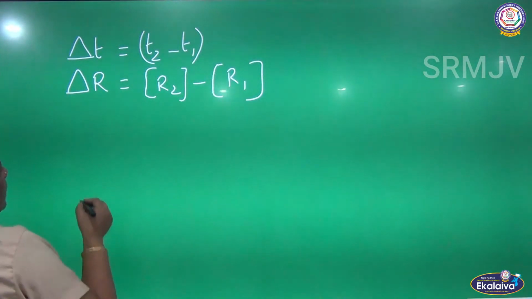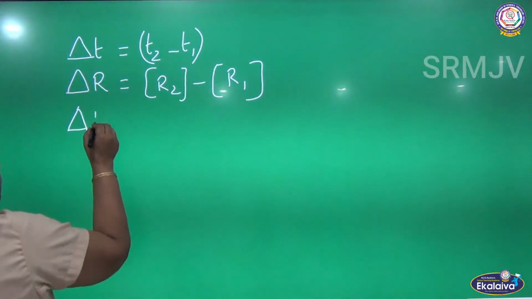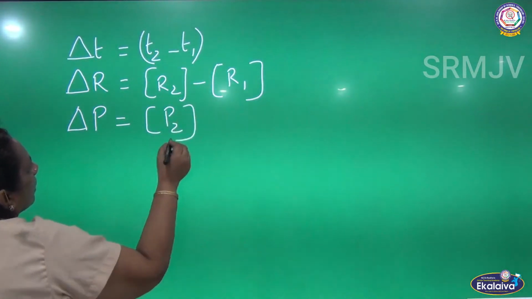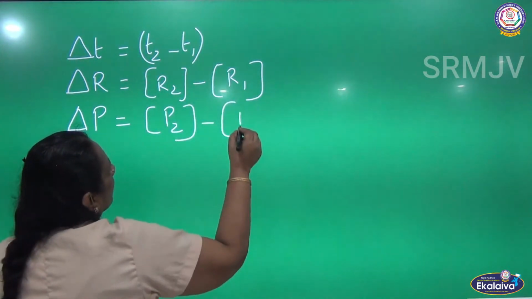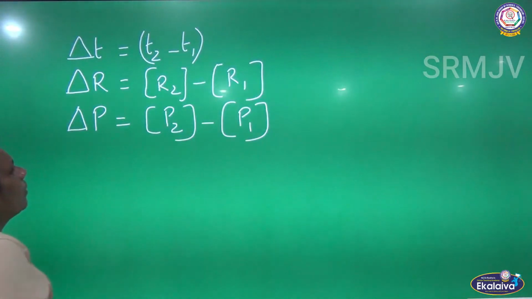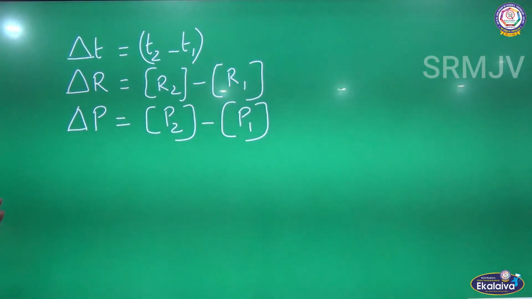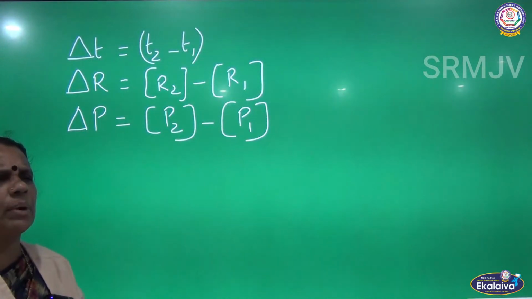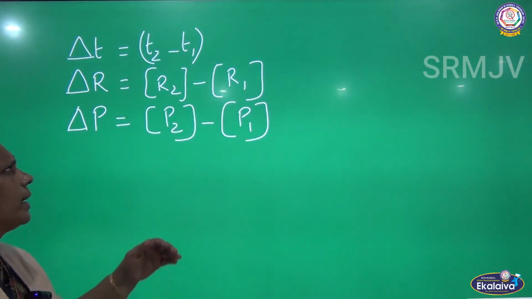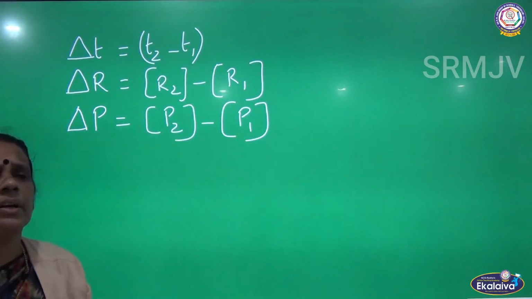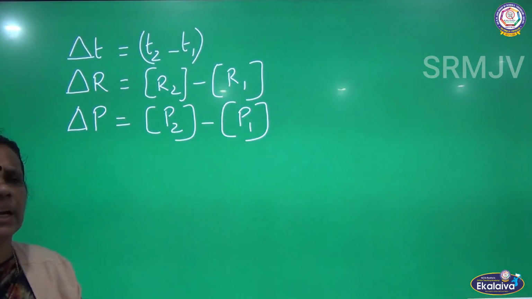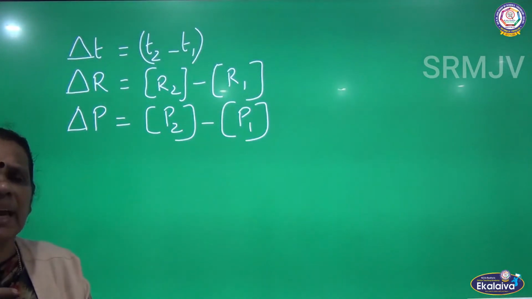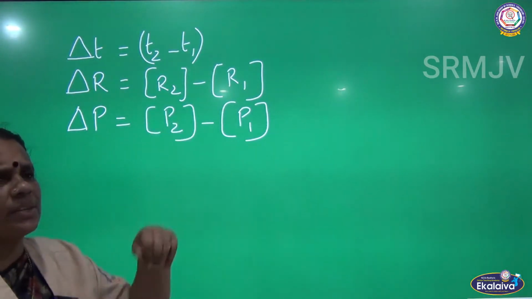Delta P is equal to P2 minus P1. So, what have we derived here? We are going to see the change in time. Delta T is nothing but change in time. How can we calculate it? Final time minus initial time. T2 is the final time whereas T1 is the initial time. So, delta T is nothing but change in the time, that is T2 minus T1.